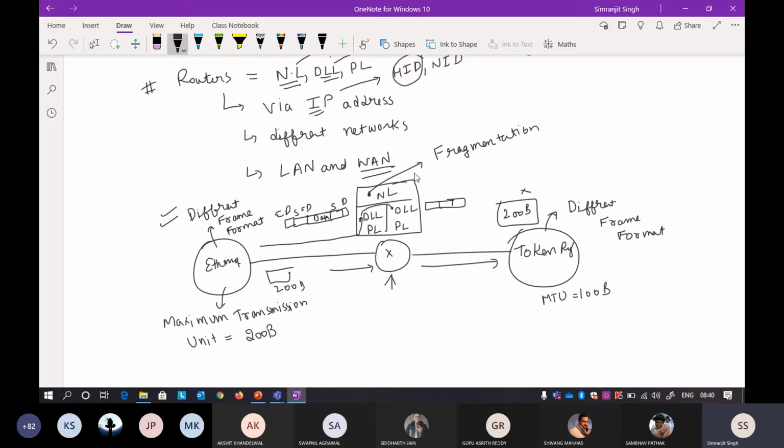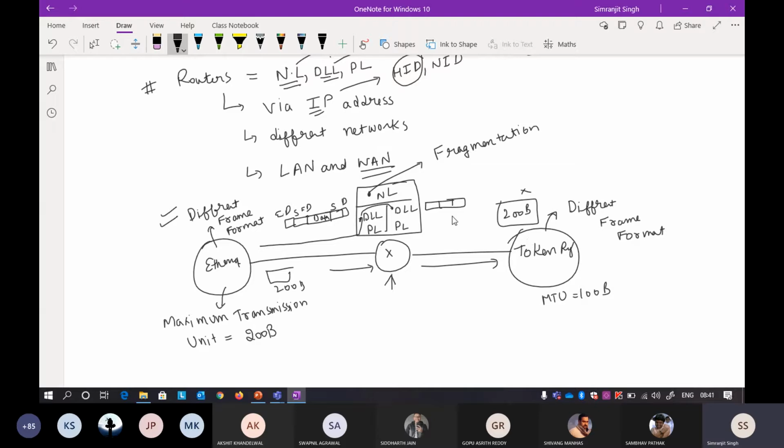That is one of the main advantages. The network layer at the sender and receiver is already there, so there is no problem. But in between, no network layer existed till now. With the introduction of a router, it is now able to fragment packets by seeing the MTU of another LAN or network.